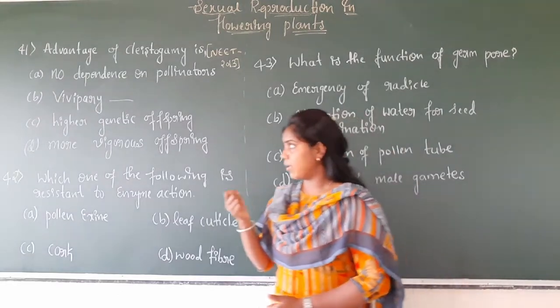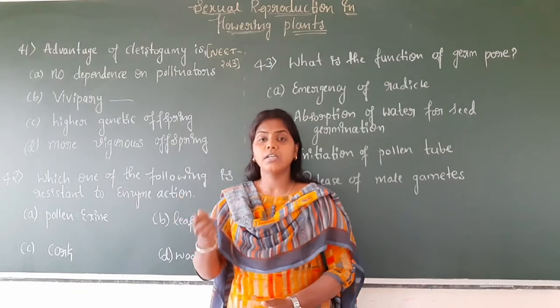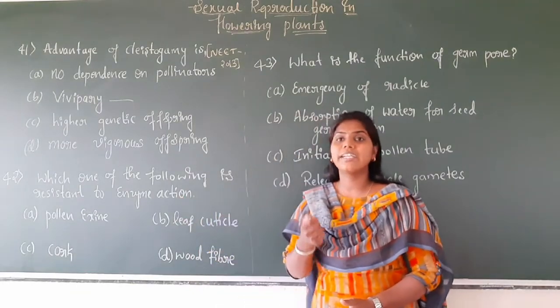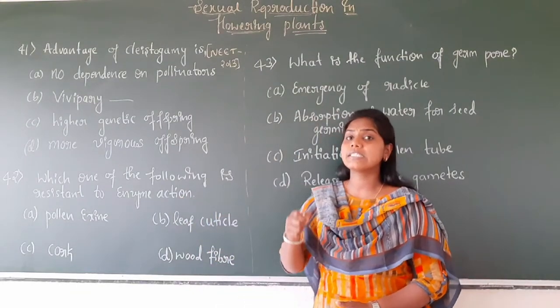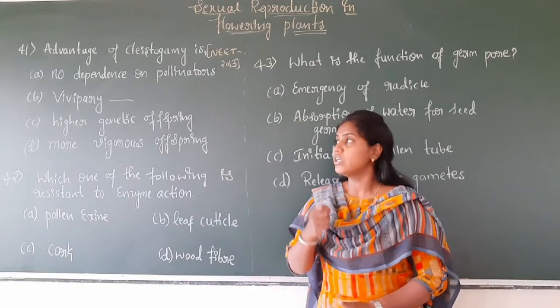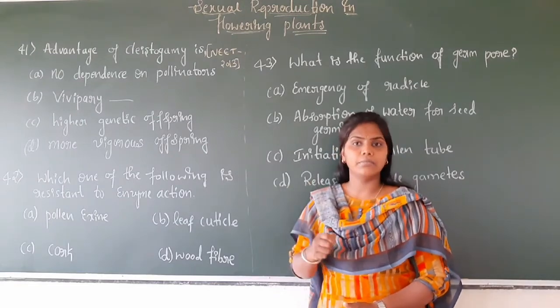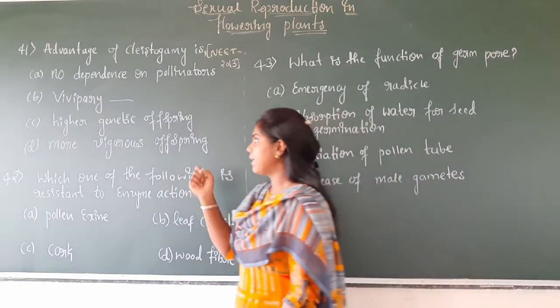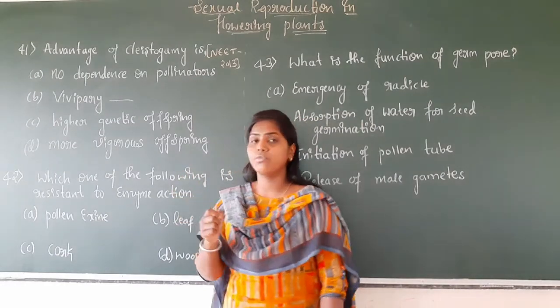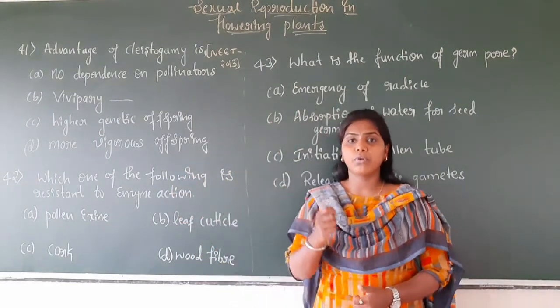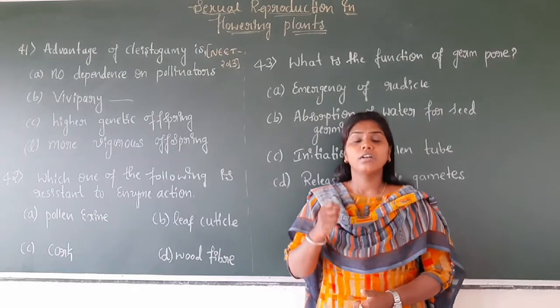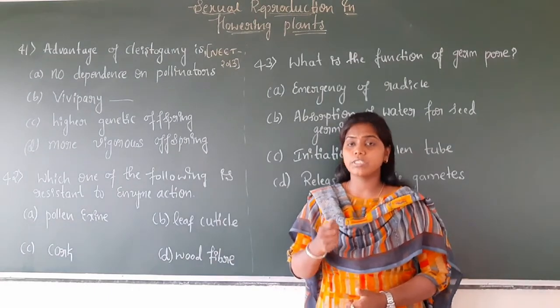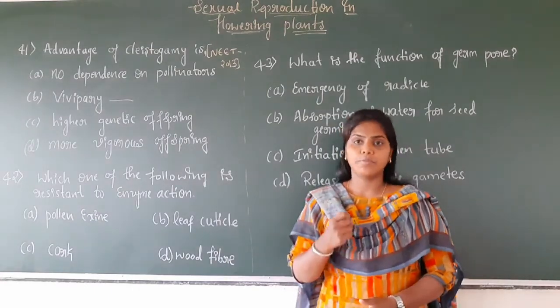When we talk about viviparous animals, it is the development of the embryo inside the female's body, so that is called viviparous animals.